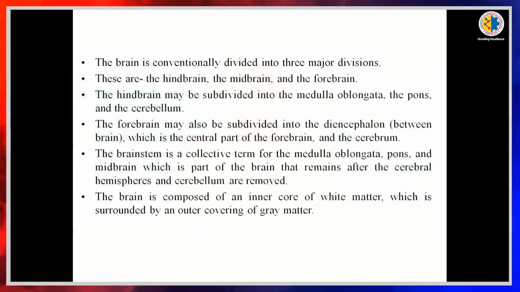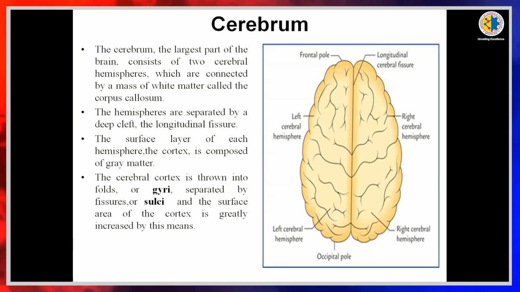Another term present in our brain is brainstem, which is the collective term for the midbrain, medulla and pons. If we remove the cerebral hemispheres and the cerebellum from the brain, then the remaining part is the brainstem. The brain is composed of white matter on the inner side and grey matter on the outer side.